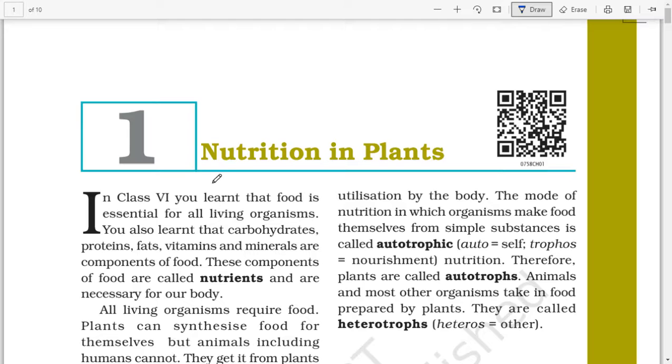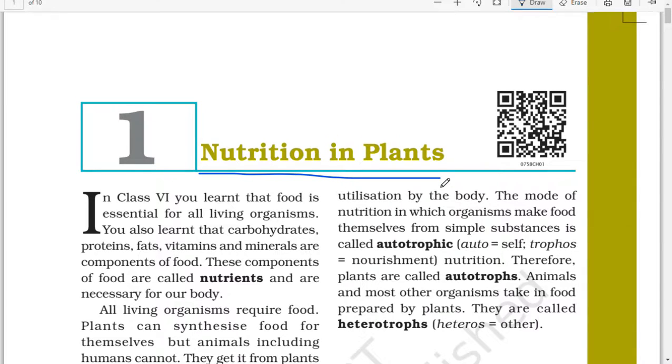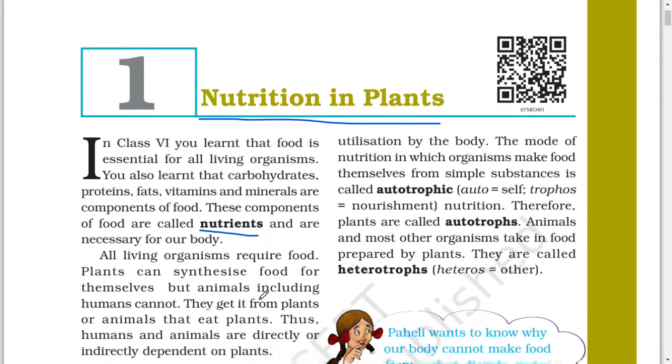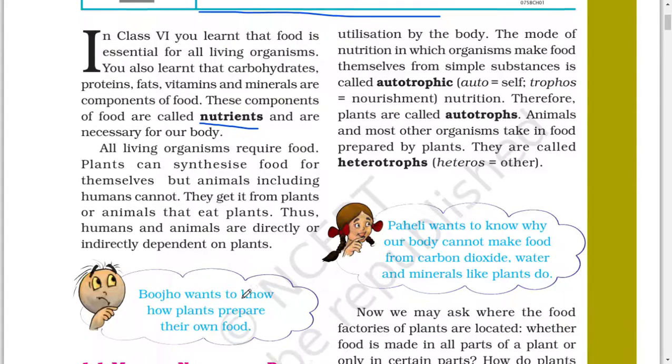Nutrition in plants. In class 6, you learned that food is essential for all living organisms. You also learned that carbohydrates, protein, fats, vitamins and minerals are components of foods. These components of food are called nutrients and are necessary for our body. All living organisms require food.